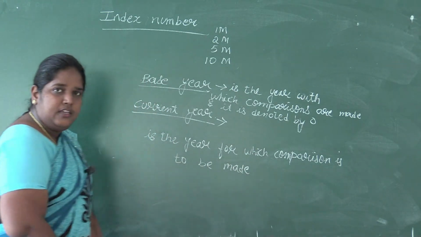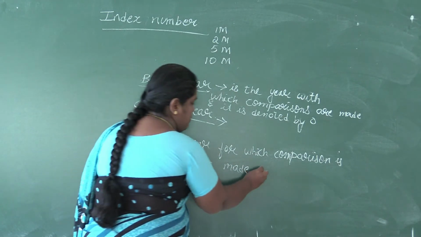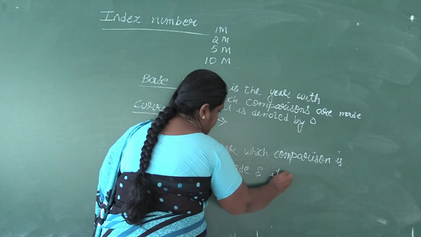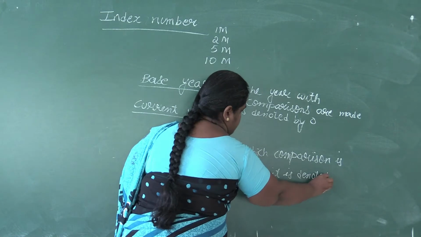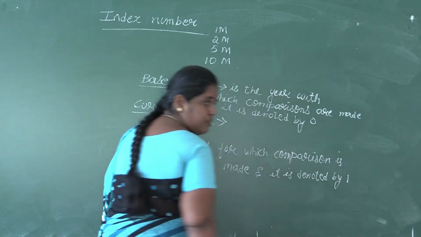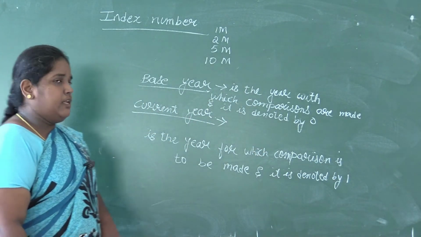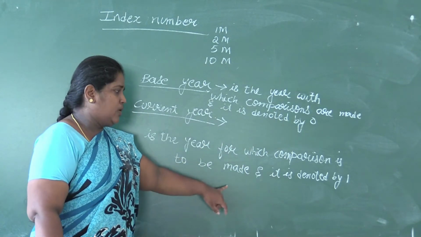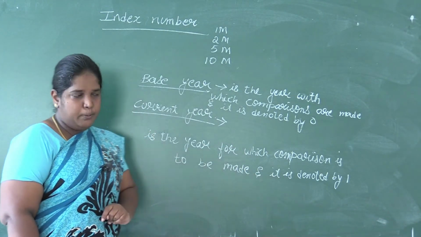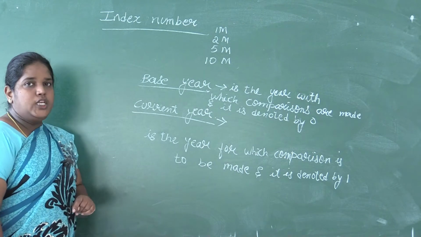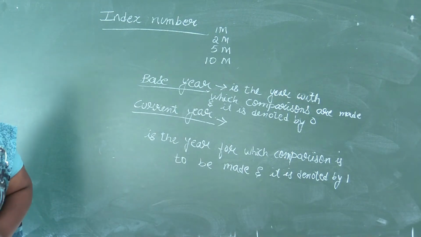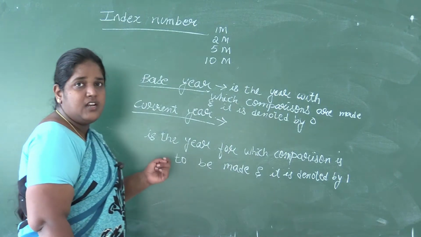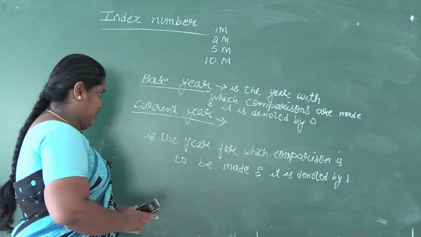This current year is denoted by the symbol 1. So base year is denoted by 0, current year is denoted by 1. When we are doing the problems, you need to remember what is base year, what is current year, and what are the symbols used for them.